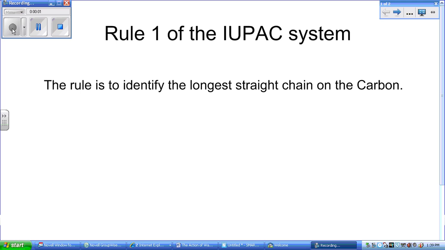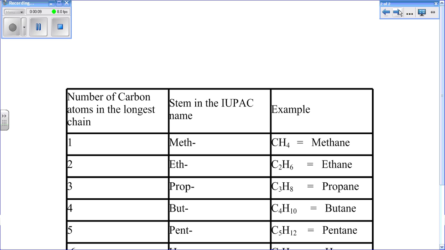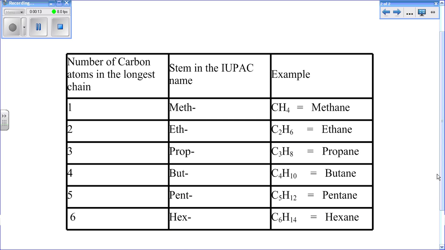The first rule of naming is rule 1 of the IUPAC system, and that is to identify the longest straight chain on the carbon. As you can see from this, with different numbers of carbons in the chain, you have different beginning stem names. For example, for one carbon, you have meth, and so on and so forth with meth, eth, prop, but,